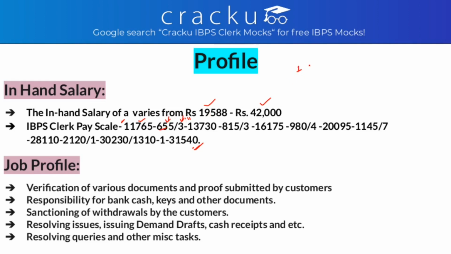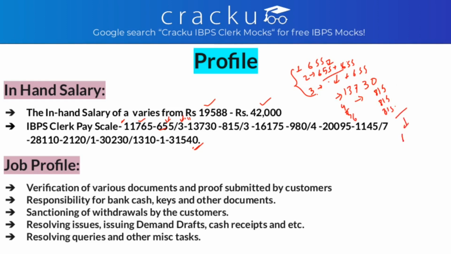In the first year your increment will be 655, after two years it will be 655 plus 655, and in the third year it will again add another 655. This continues for three years until your basic pay reaches 13,730. After that, for the next three years, that is the 4th, 5th and 6th years, every year your increment will be 815, until your basic pay reaches 16,175.